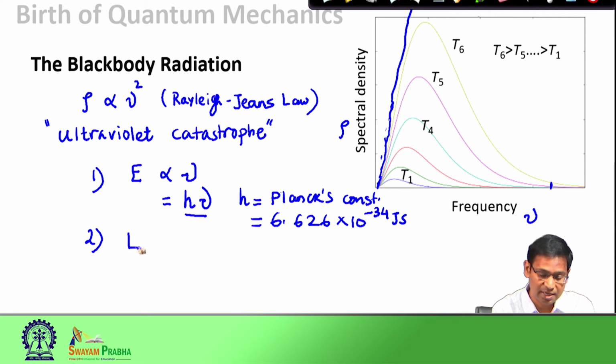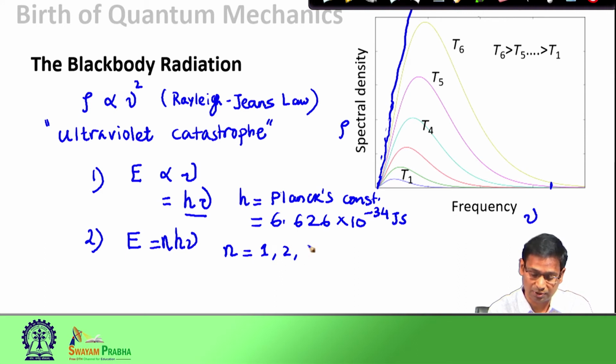So, what he suggested is that the energy of these oscillators is h nu multiplied by some integer n, where n is an integer 1, 2, 3 and so on.